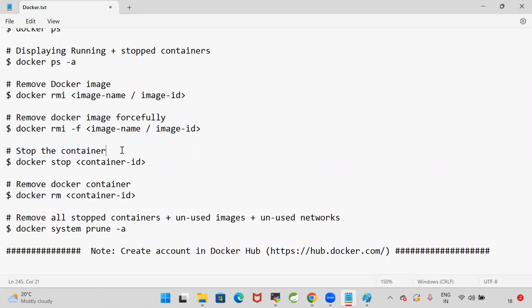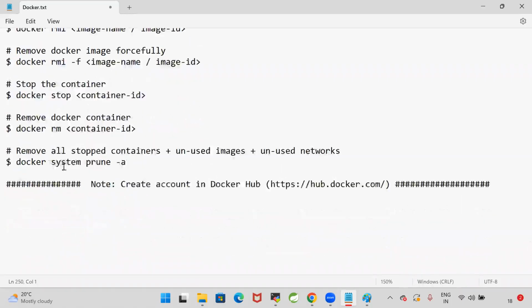Then stop the container. My container is running. I want to stop the container. For that, we can go for docker stop container ID. Remove the Docker container. To remove the Docker container, the docker rm command we are going to use. If I want to clean everything, remove all stopped containers plus unused images plus unused networks, then we can use a command called docker system prune -a. It will remove all the stopped containers plus unused images plus unused networks. So these are some basic commands related to images and containers.